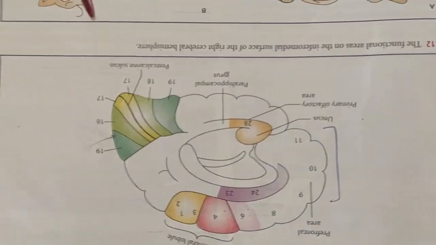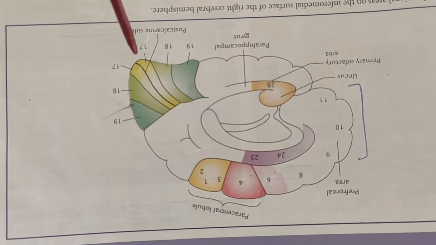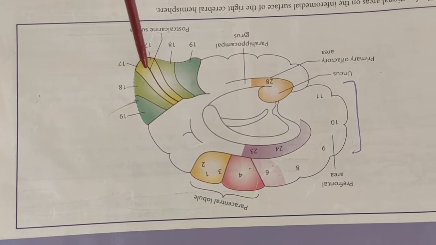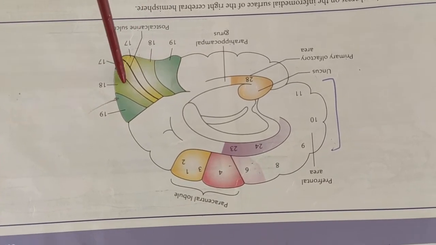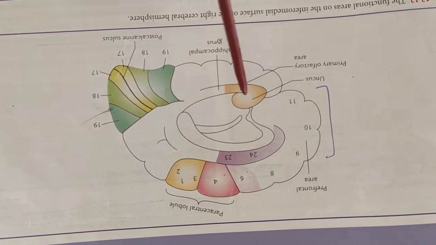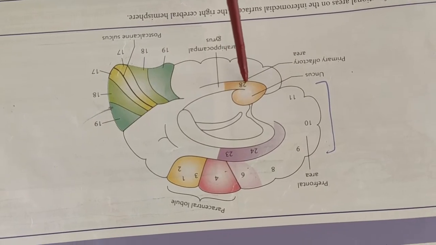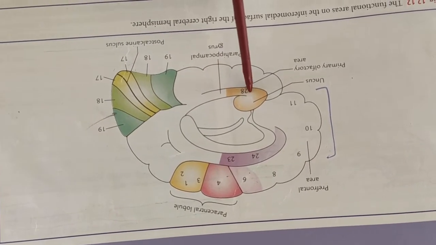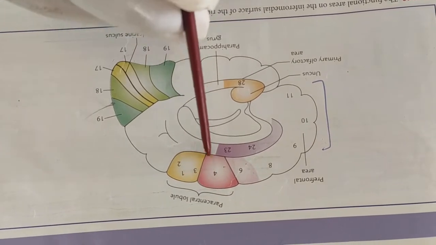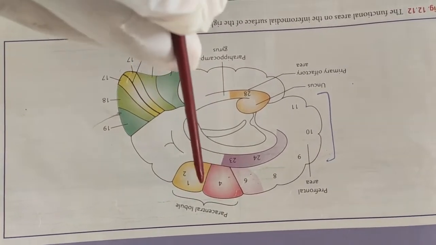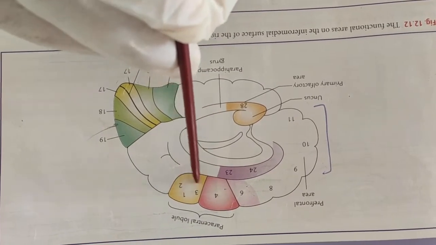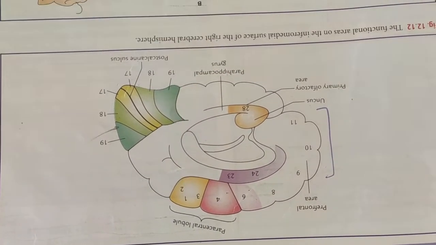Now on the medial surface, first we will see from the posterior side. So this is the posterior part of the calcarine sulcus, area number 17. Surrounding it there is area number 18 and 19. This is area number 28, parahippocampal gyrus and uncus, that is the olfactory area. Here there is a paracentral lobule. In the anterior part of the paracentral lobule there is a motor area. Posterior part is the sensory part.